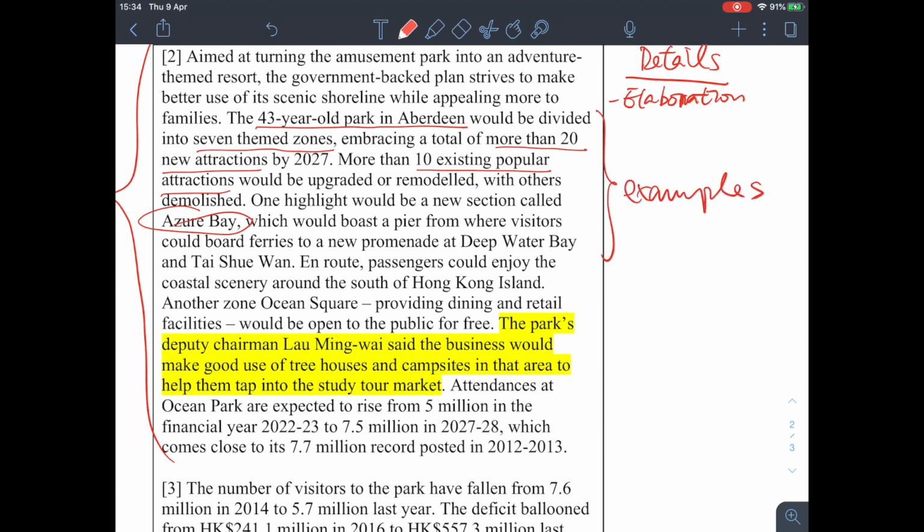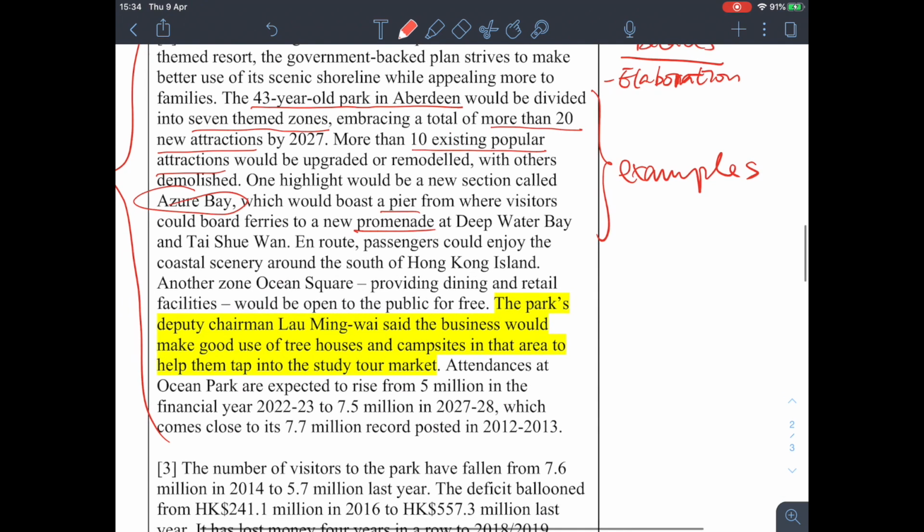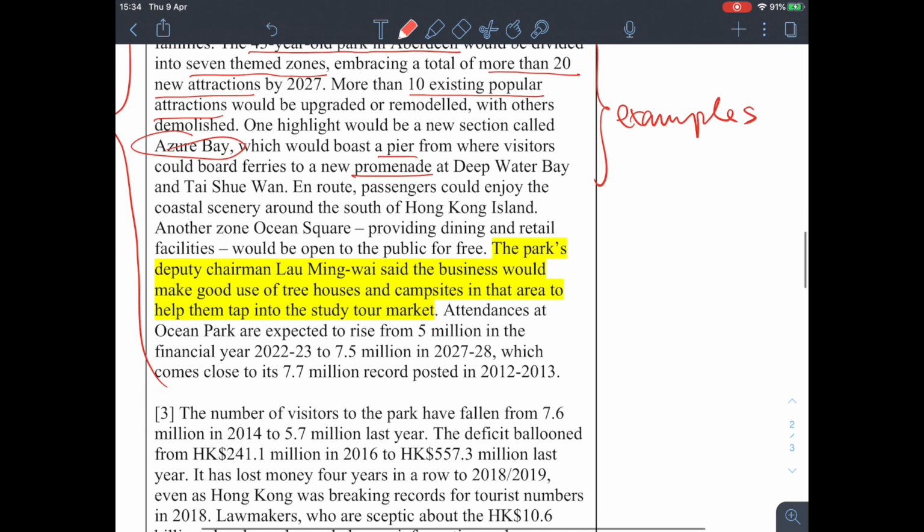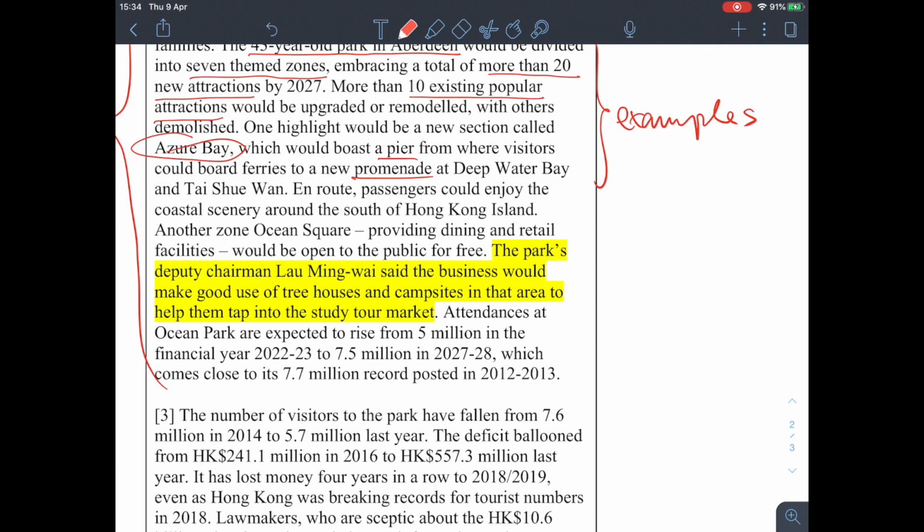Okay, so in the second paragraph you should give some details of the plan. Okay, and then we have a pier. Okay, and a new promenade at Deepwater Bay. Okay, so we have a lot of examples here. Okay, and then next we can see a name.